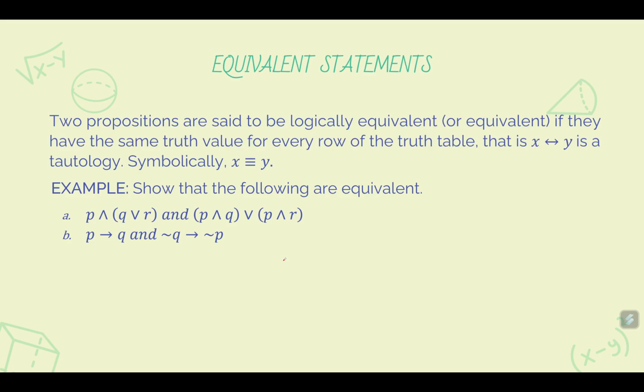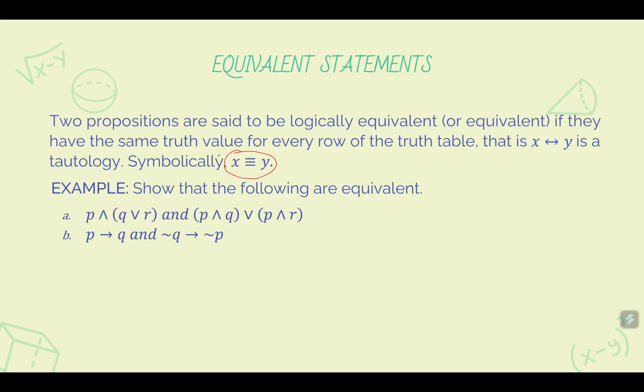Now, we move to equivalent statements. Two propositions are said to be logically equivalent, or equivalent, if they have the same truth value for every row of the table. That is, x if and only if y, or x is equivalent to y, is a tautology. Or symbolically, we have here x, this one here, that is the symbol for being equivalent. So here, we read this one as x is equivalent to y.